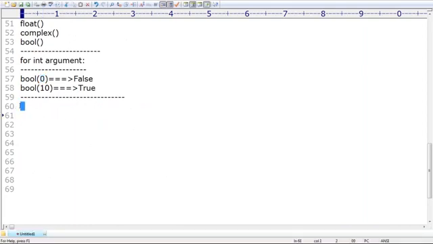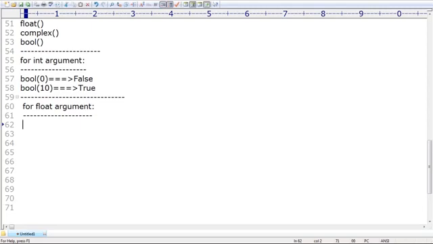Next, the second one. Take very special care. For a float argument, what is the behavior? Very simple: if the total number value is 0, then the result is false. Otherwise, the result is true.